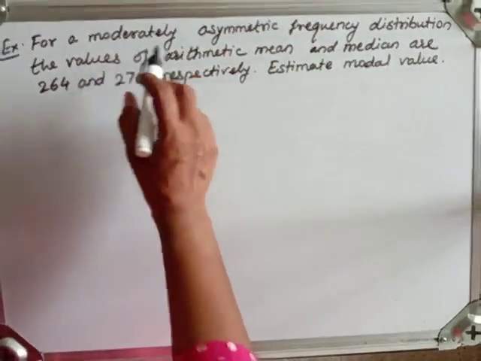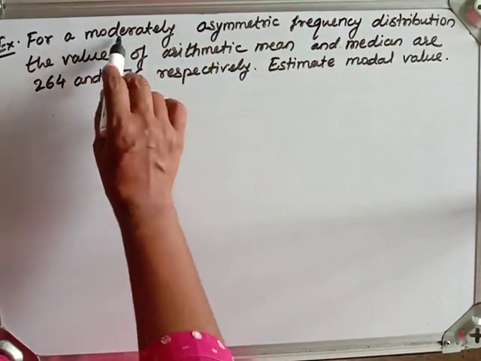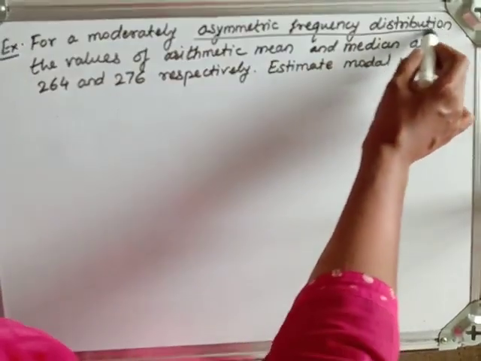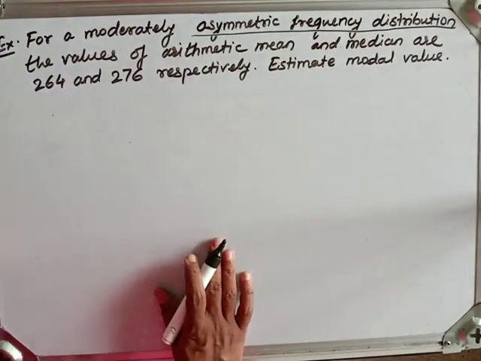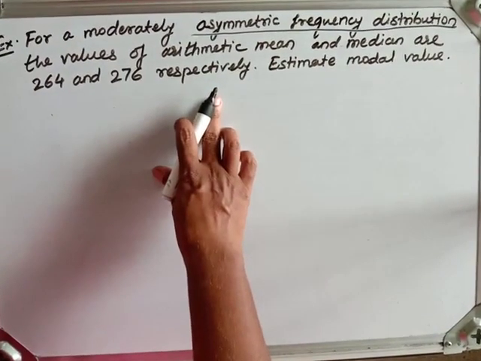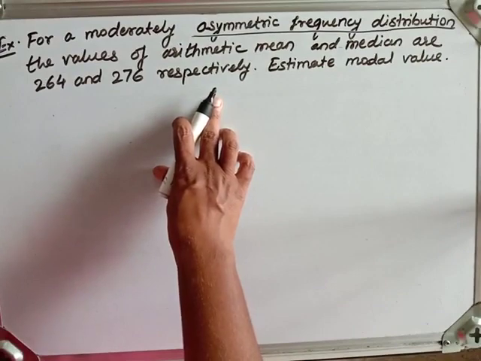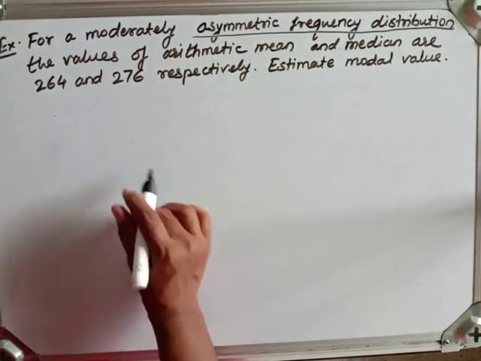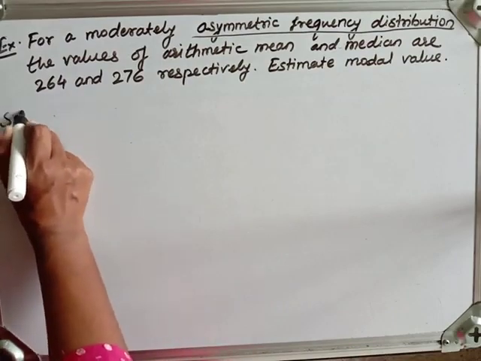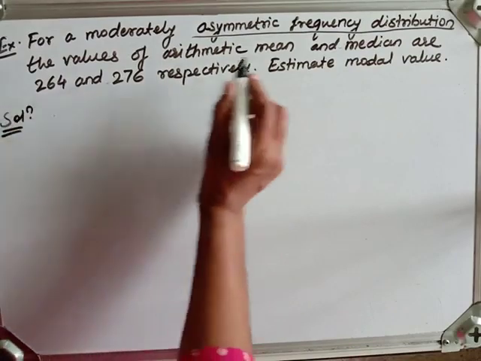Now it is given in the question itself that this is a moderately asymmetric frequency distribution. So we know there is a relation between mean, median and mode if the distribution is asymmetric. Therefore the solution can be written as such. What is given to us?